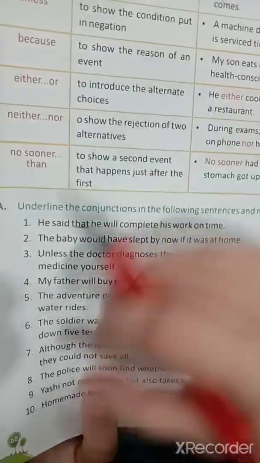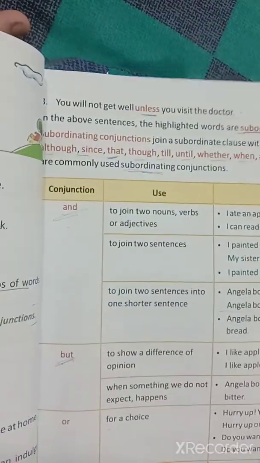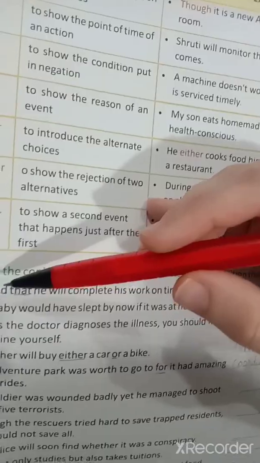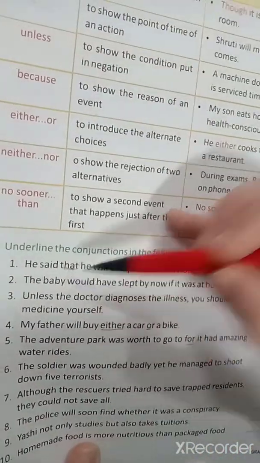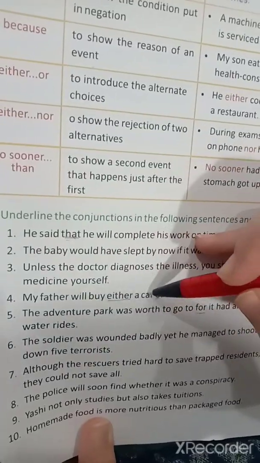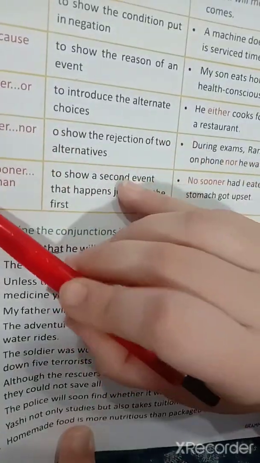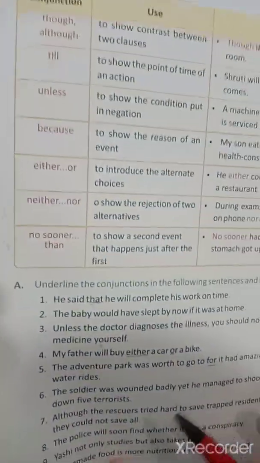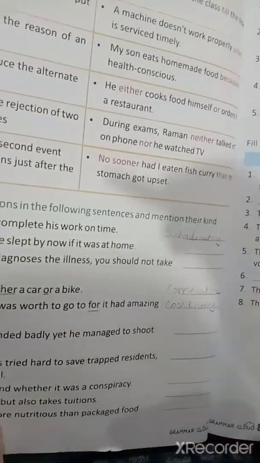So here the word that is used, and that is a subordinating conjunction, right? First you just have to pick out the conjunction and then you have to mention its kind. So just underline and write the kind. So that is a subordinating conjunction. My father will buy either a car or a bike. So what did I say? Either or. These are all correlating, right? So here you have to underline either and or and write correlative conjunction.